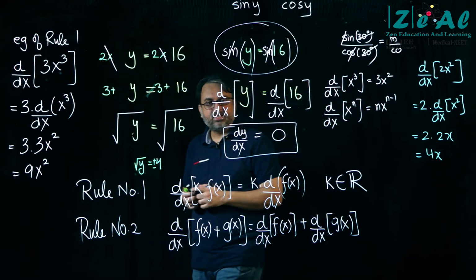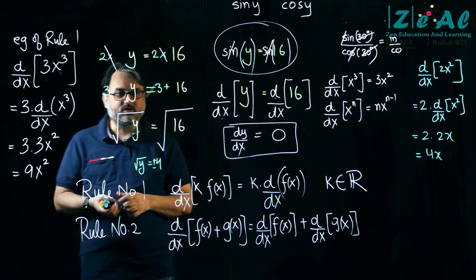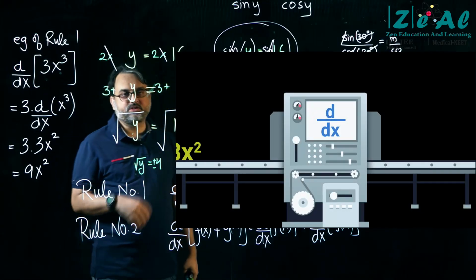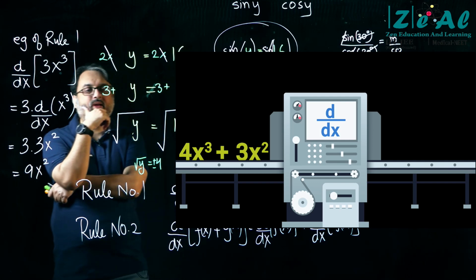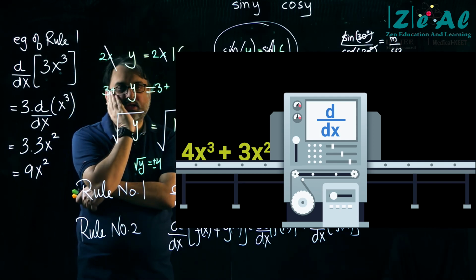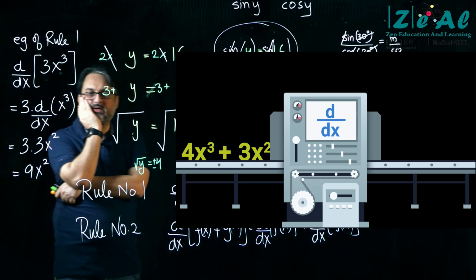Okay? Next. Pause this one also. So this time, what is the function? 4x cube plus 3x square. Please pause. Now, who will tell me this?